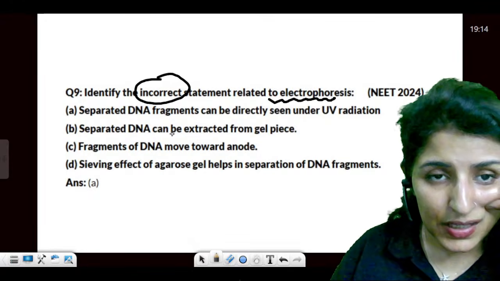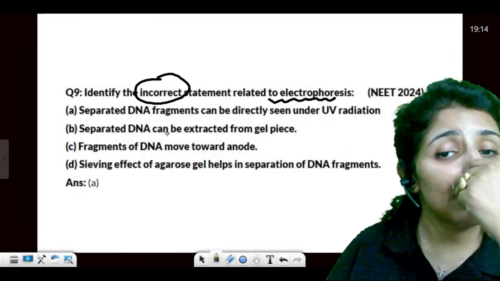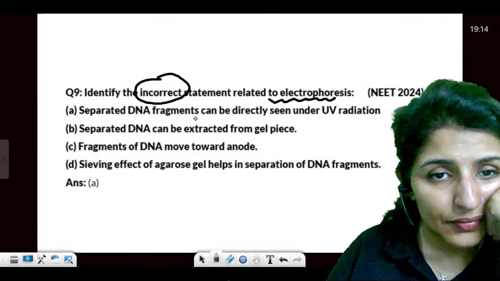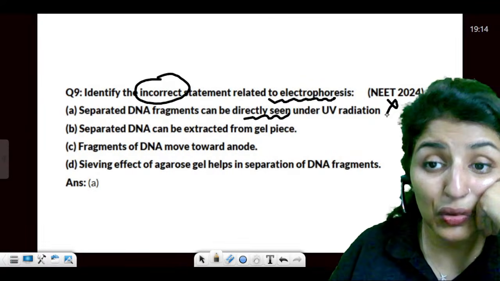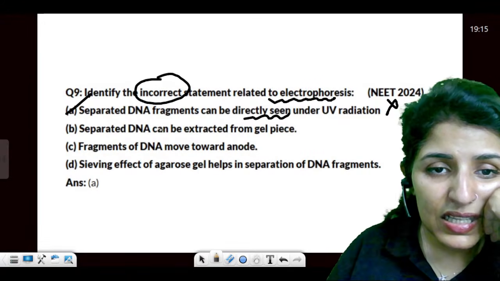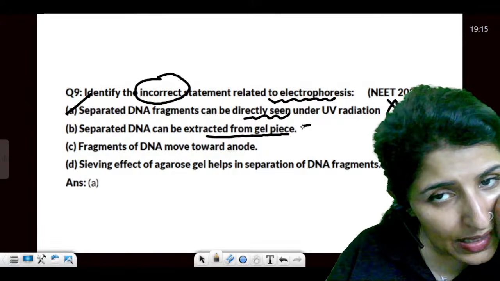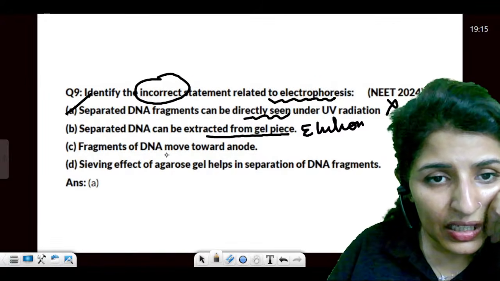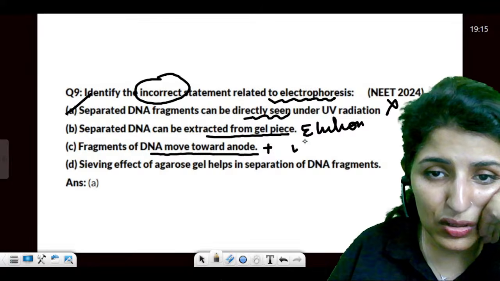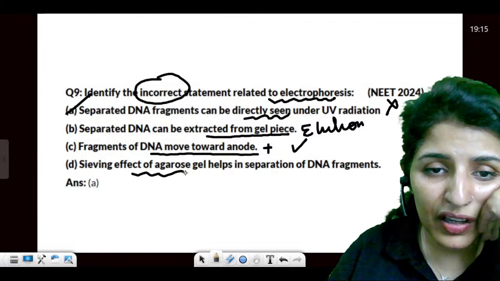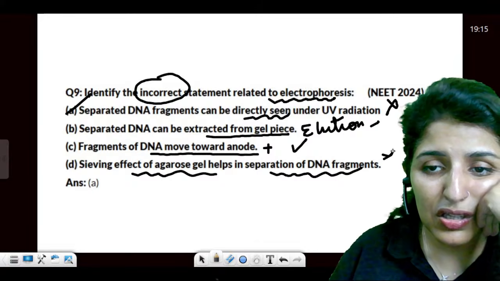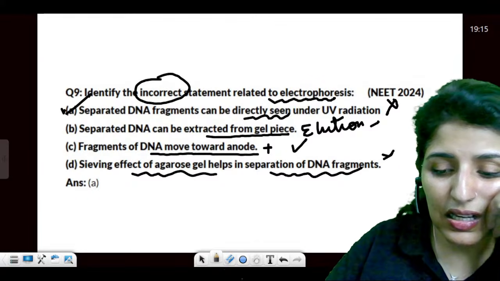related to electrophoresis. Separated DNA fragments can be directly seen under UV radiation. Yes or no? Directly seen? No. You need to stain it first. So this is the incorrect statement. Separated DNA can be extracted from the gel piece. Yes, this is known as elution. Then DNA moves towards the anode. Anode is positive charge. This is also true. And the sieving effect of agarose helps in the separation. This is also true. So all the statements are true, but this is wrong. Hence, this is the answer.